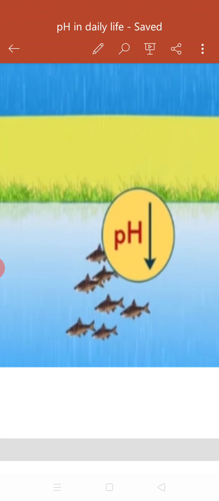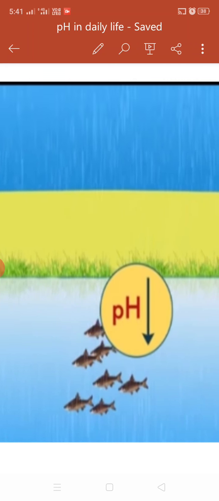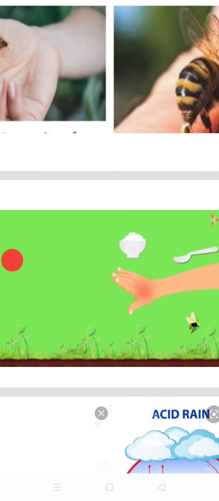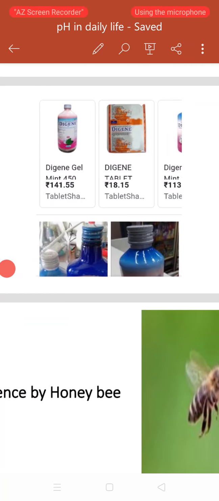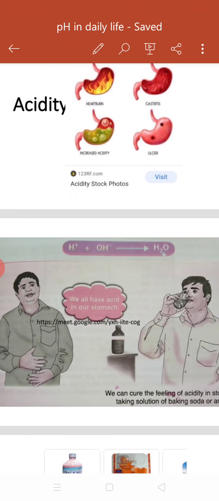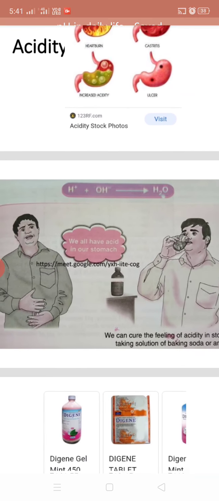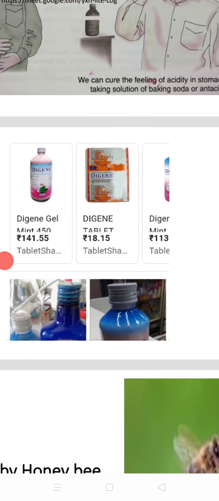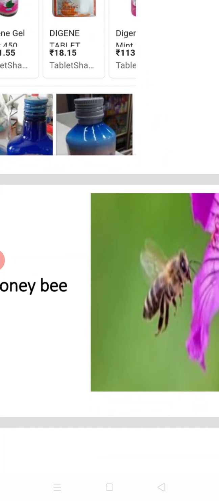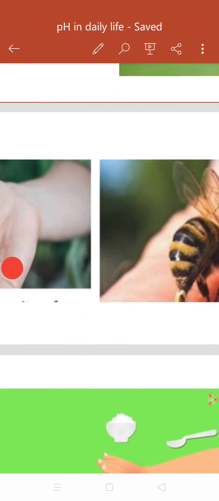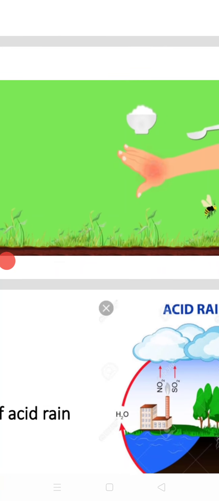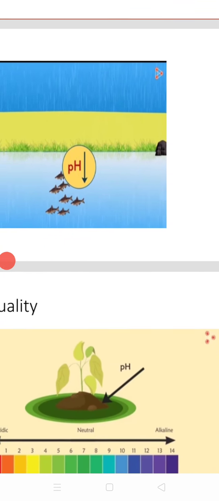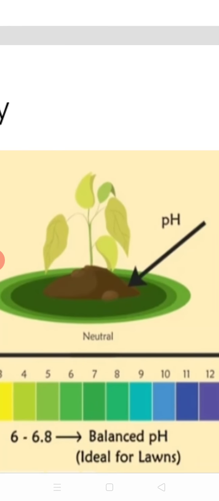So you got all four points in a very clear manner, how the neutralization reaction is helpful in our day-to-day life. The key points of the day: how indigestion is cured, and these are the pictures of the various medicines. Then honeybee or ant stings, what happens and how we will cure it. Then soil treatment: if the soil is acidic, how you will treat it, or if the soil is basic, how you will treat it.